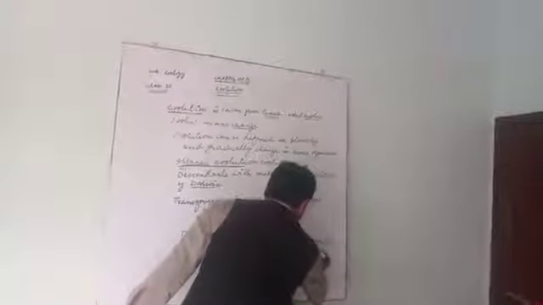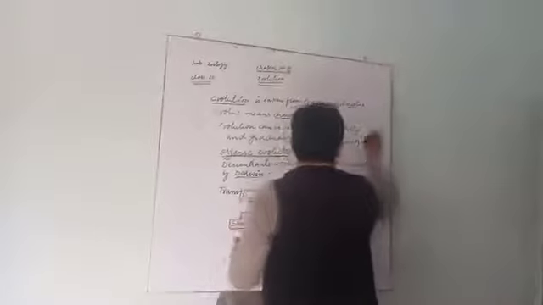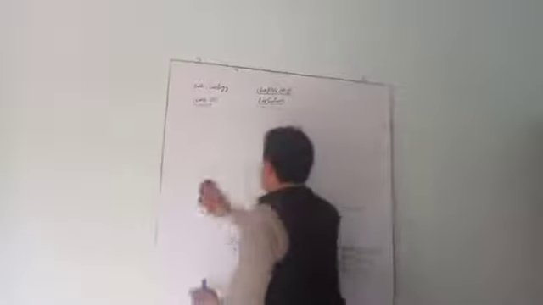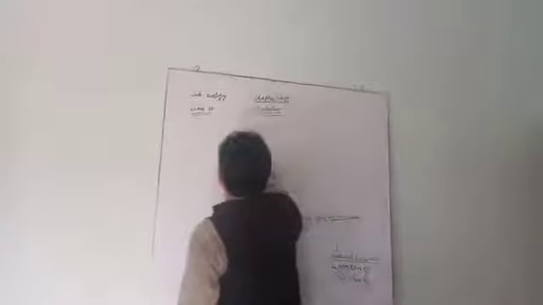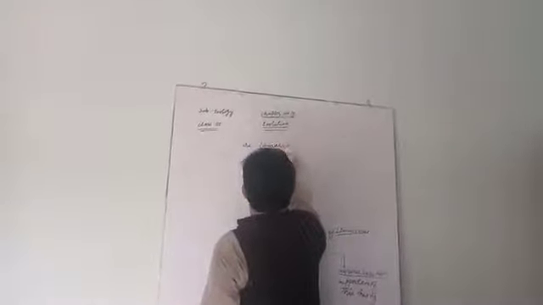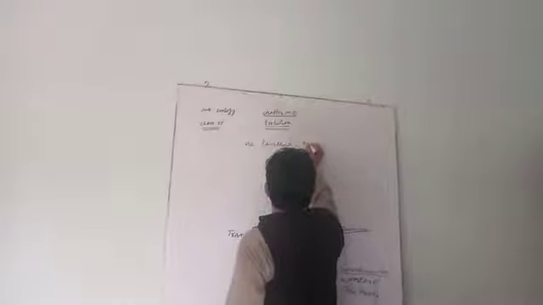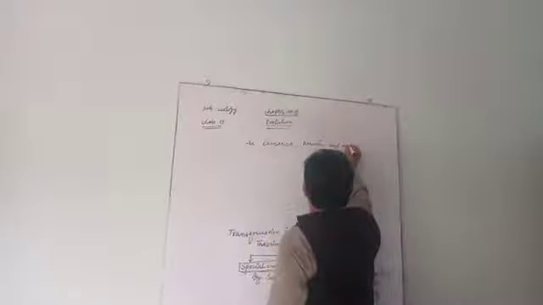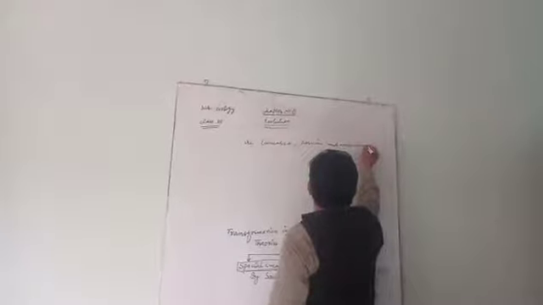Supporters of natural selection: number one is Lamarck, other is Darwin, and Weizmann etc.